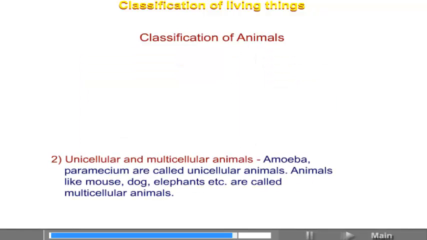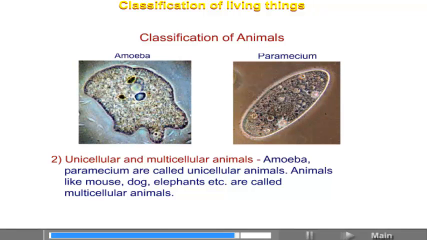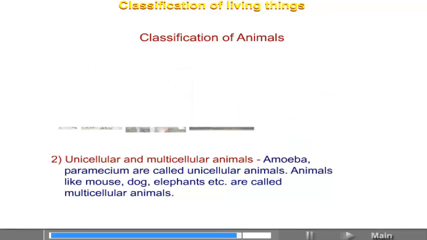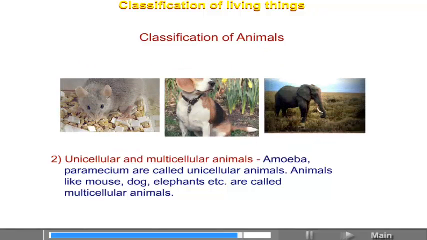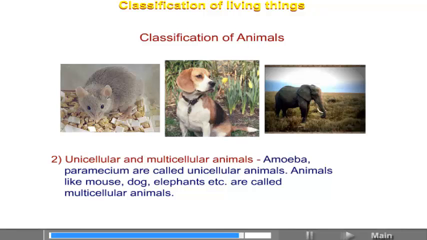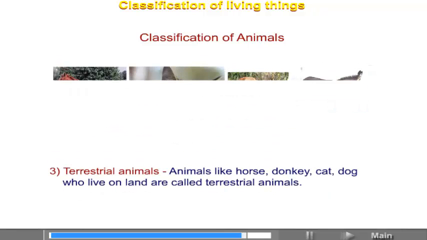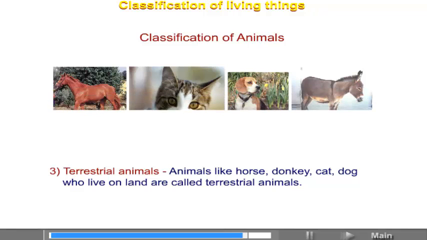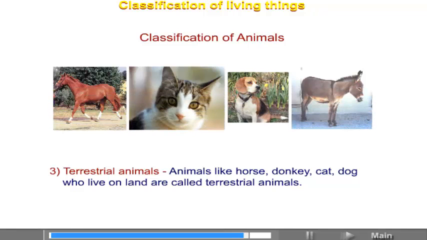Unicellular and multicellular animals. Amoeba, paramecium are called unicellular animals. Animals like mouse, dog, elephants, etc. are called multicellular animals. Terrestrial animals. Animals like horse, donkey, cat, dog who live on land are called terrestrial animals.